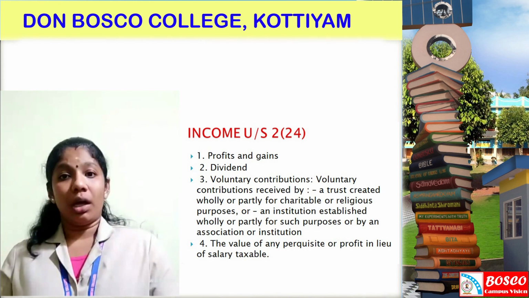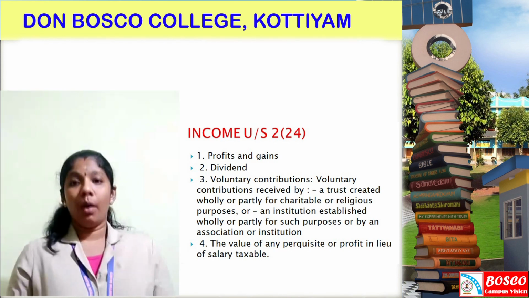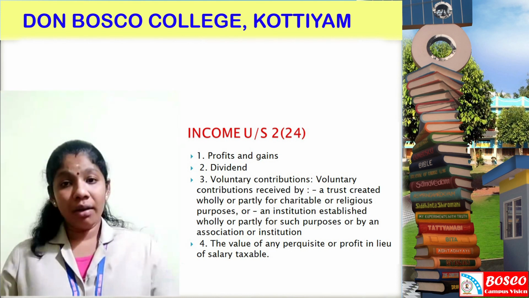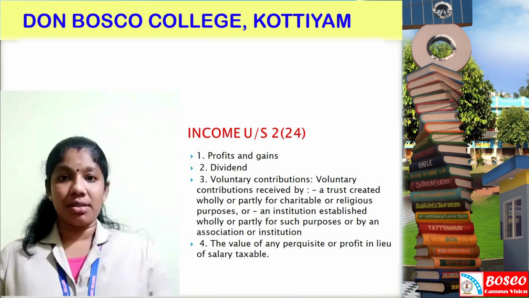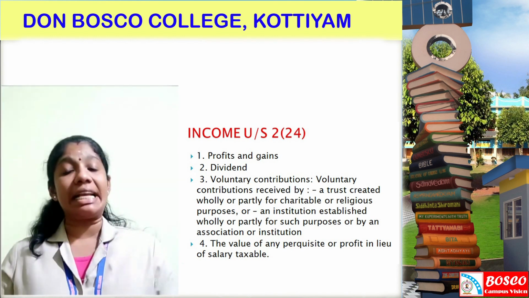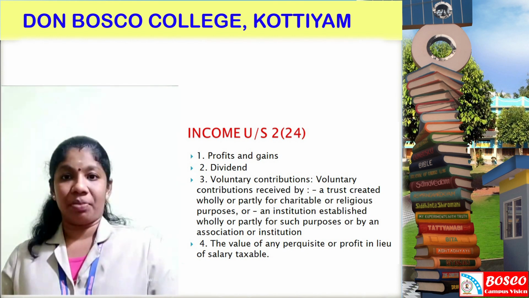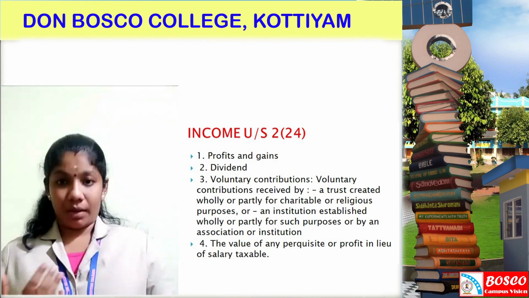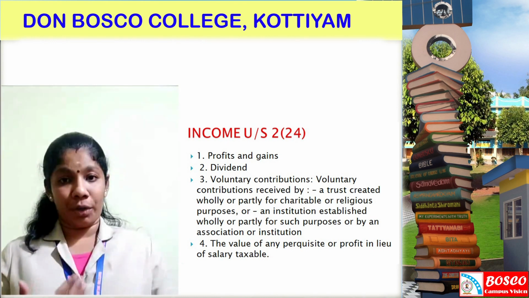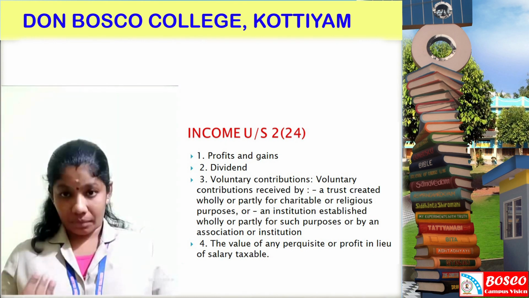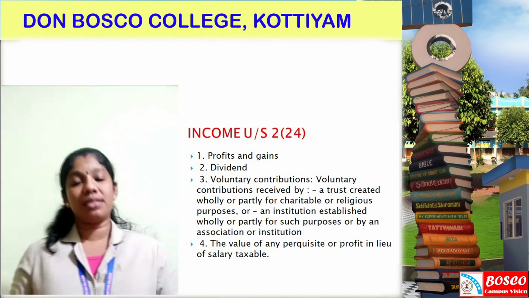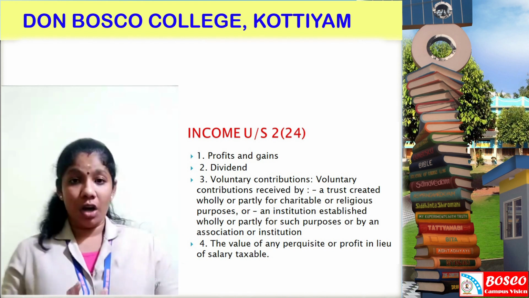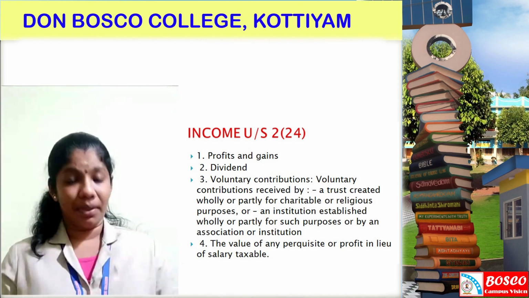The third one is voluntary contribution received by a trust, educational institutions, universities or scientific research institutions. Any contribution received by a sports institution, university, educational institution or trust is also included in the term income.